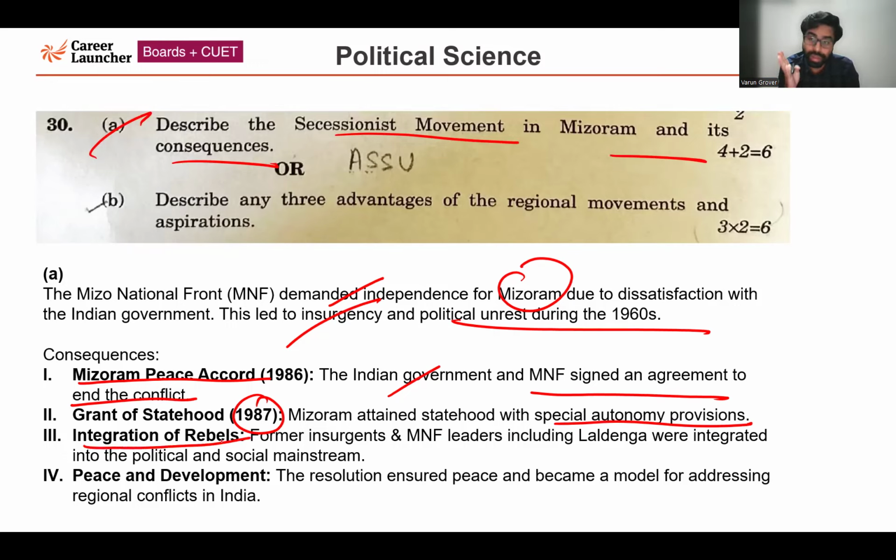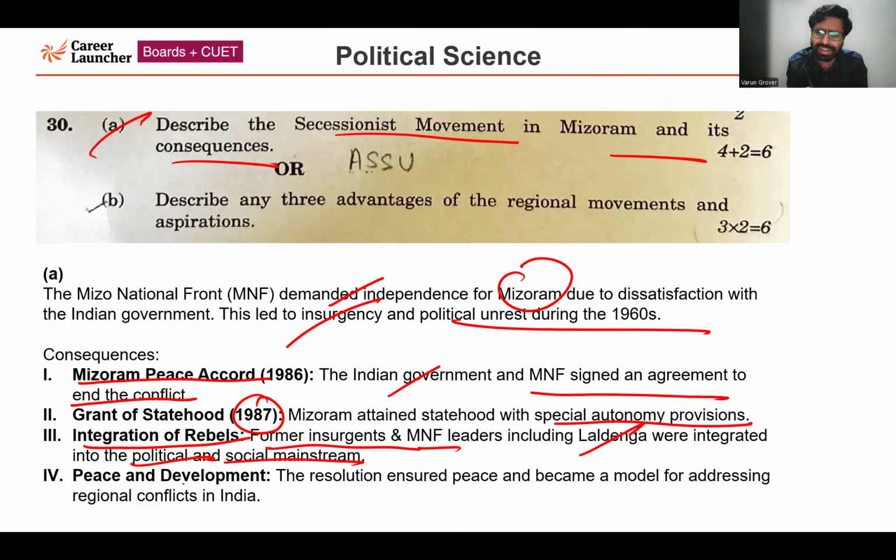Now, integration of the rebels. This is again a very important point, that the former insurgents and the MNF leaders who were involved in the insurgency in the 1960s, now including Laldenga, who was the most important leader of the MNF, were integrated into the political sphere and social mainstream. Okay, so they agreed to that.